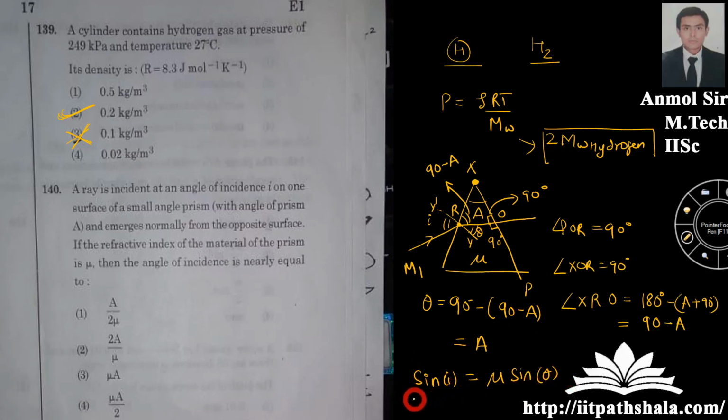So if I am taking the small angle approximation, I equal to mu and sine theta will be equivalent to A. Theta is equal to A, and small angle approximation says that sine theta will be equal to theta, and theta is A. So I equal to mu into A. So my third option is the correct option. Now let us move to the next question.